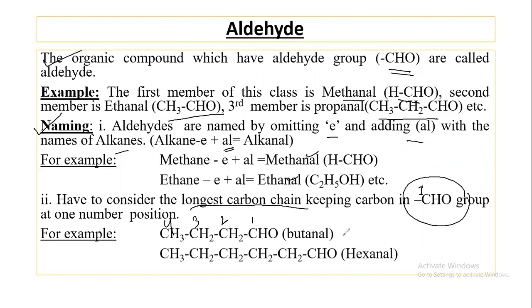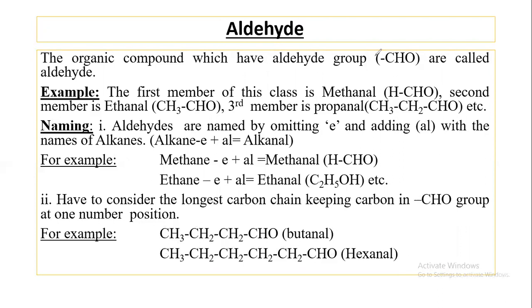No need to use 1, because the aldehyde group is always present at position 1. In the IUPAC rule, unnecessary numbering must be avoided. Here, if you use 1, it will be unnecessary. So please don't use 1 here, because all aldehyde groups are present at number 1 position. For a 6 carbon containing compound, 1, 2, 3, 4, 5, 6, it is hexanal. No need to use 1, because the aldehyde group is always present at carbon 1 position.